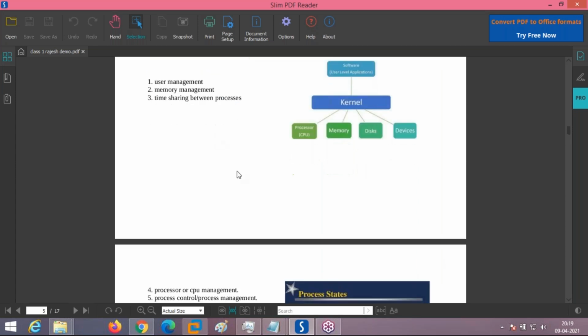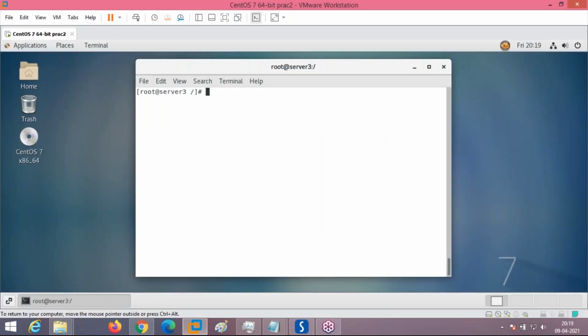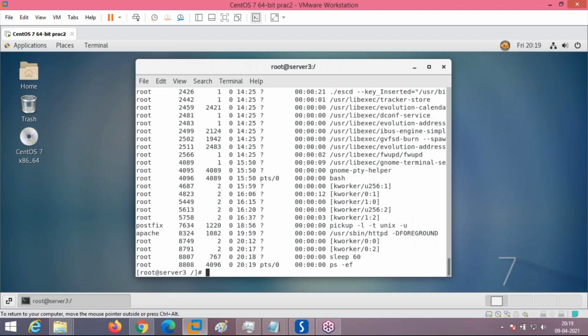Coming to the third, what is the meaning of time sharing between processes? Dilip, in a system like the Linux operating system or CentOS, any operating system, there are different tasks working in the background. This is the command to check the process status. PS means process status. Whenever I run ps -f, multiple processes are executing in the background. This is the process ID of each and every process. There are around 8,000 plus processes shown here; in the last line, 8008 is the last process number we have seen.